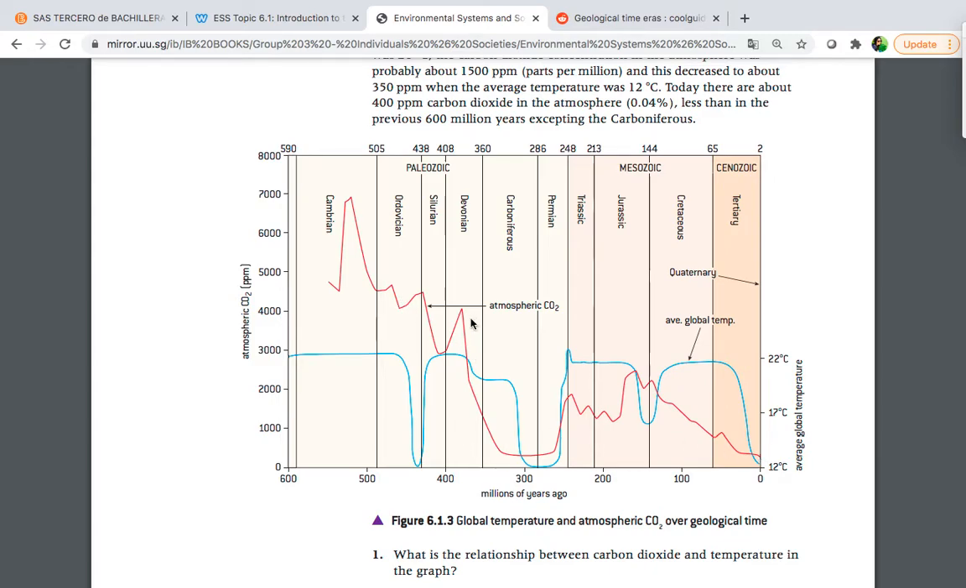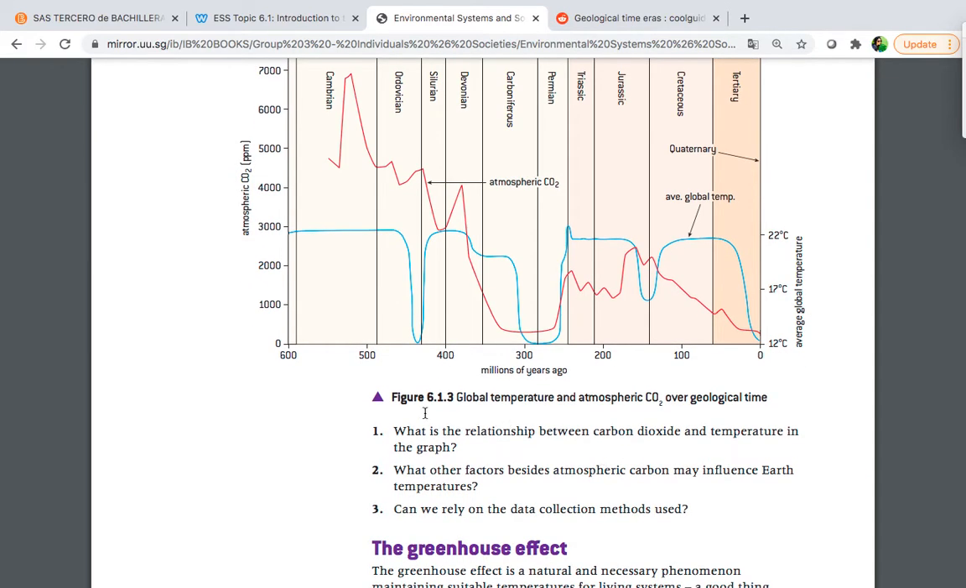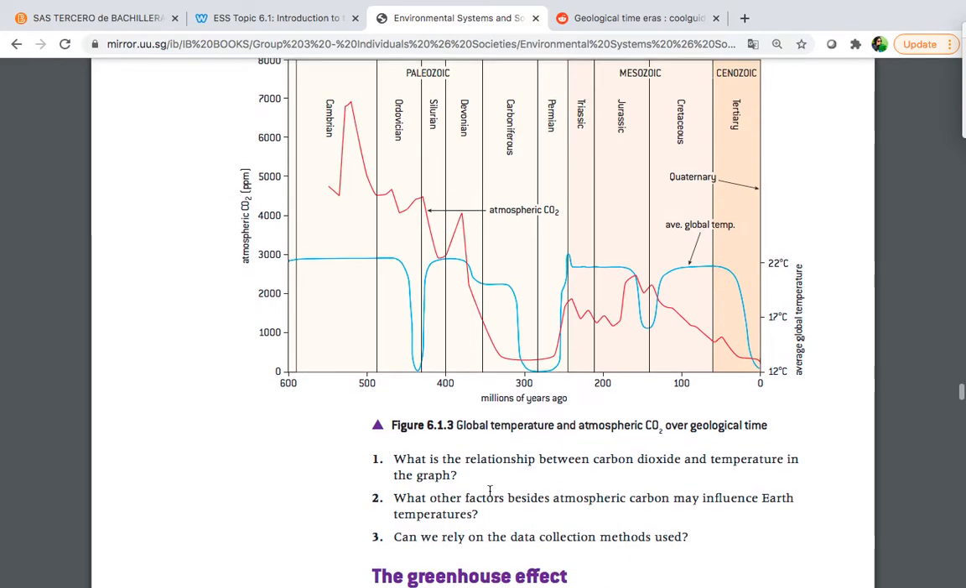So is there a relationship between the CO2 and the average temperature? Because it says that greenhouse gases, like this one, have caused the increase of global temperatures. So I want you to analyze this in group, see if you find a relationship there or maybe something there, and then we're going to answer these three questions. What is the relationship between carbon dioxide and the temperature in the graph? Is there a relationship? No, I don't know. What other factors besides atmospheric carbon may influence air temperatures? Do you know? Maybe the movement of the continents, volcanic eruptions.